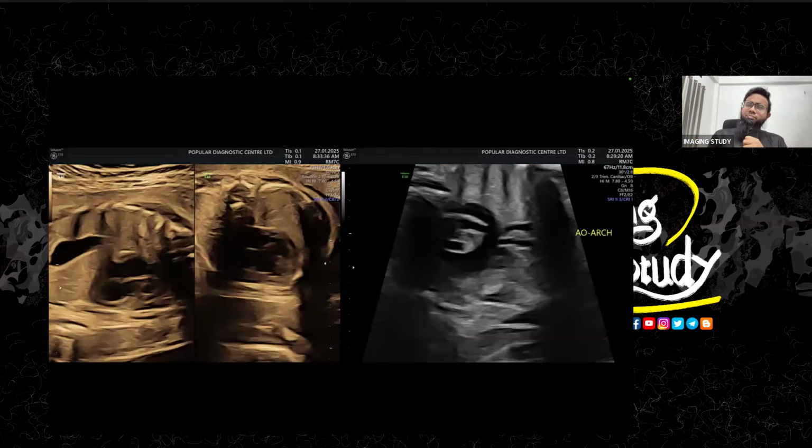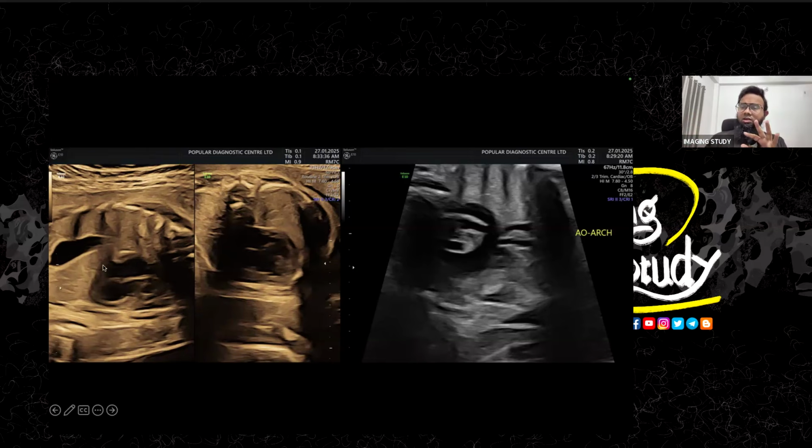Okay, so let's jump into the heart. So we saw that on previous scans, the clinicians or the ultrasound experts made the opinion that they were a little bit confused about the four-chamber view. Those were not good. They were not satisfied with the three-vessel view and the arch view or something like that. So let's see what we can get.